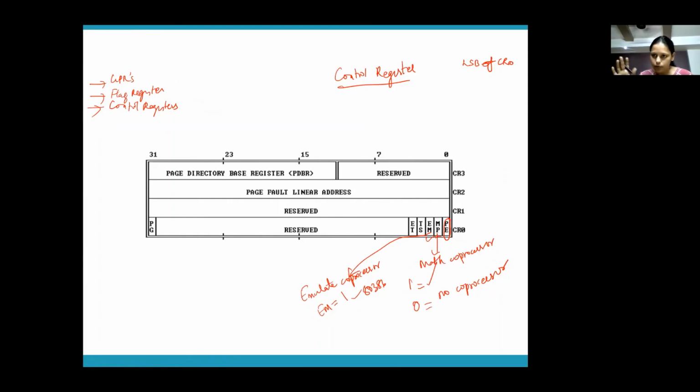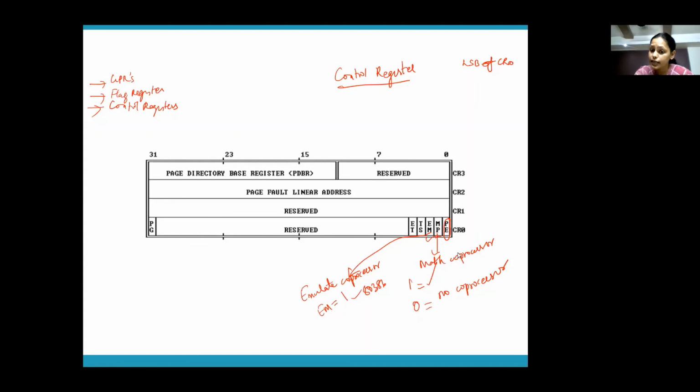Suppose you are in real mode. Real mode means you are 8086, which cannot do floating point operations unless there is a coprocessor. If MP equals 1, there is a math coprocessor; if MP equals 0, no coprocessor. Whenever it wants to do a floating point operation, it will check whether MP equals 1. MP equal to 1 means someone else will do that job, and I need not worry.